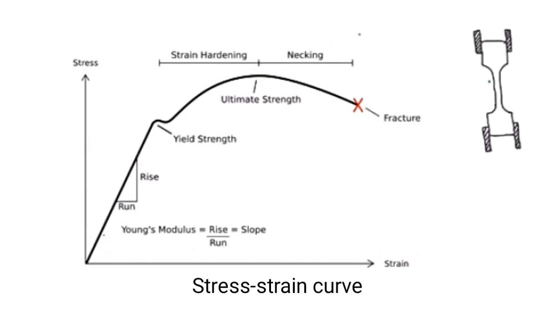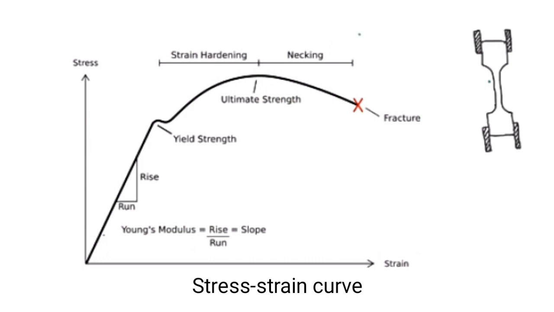Now let us discuss the stress strain curve. When a ductile specimen is subjected to tensile load, stress is directly proportional to the strain till the elastic limit. This is also known as Hooke's law, and the constant of proportionality is known as Young's modulus. It represents the slope of this curve before the elastic limit.